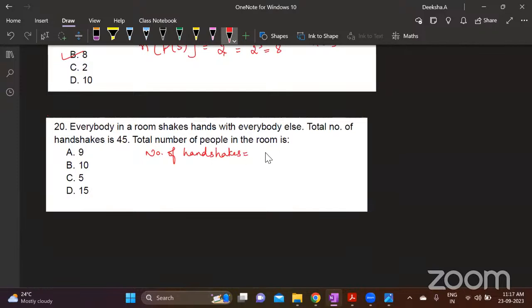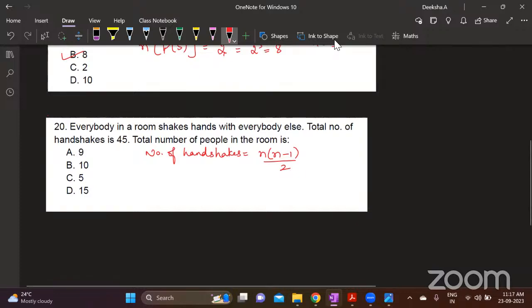Or if you're just using the principles of addition and multiplication, then it is n into n minus 1 by 2. Because there are n people in the room and every person is shaking hands with all the remaining n minus 1 people. So if there are 10 people in the room, every person will shake hands with the remaining 9 people, right? So every person is shaking hands with the remaining n minus 1 people, and then divide by 2, because every handshake is counted twice, once for one person, once for the other person.